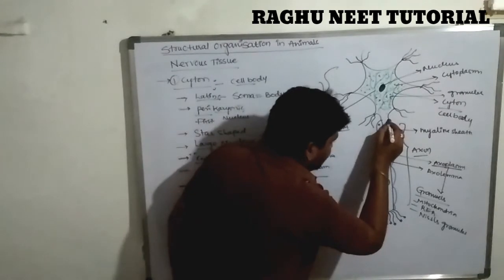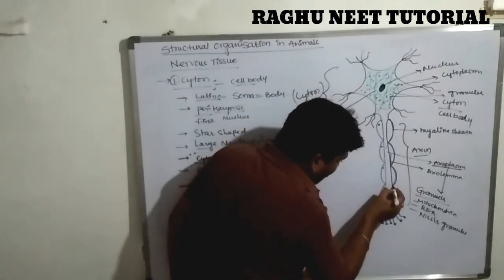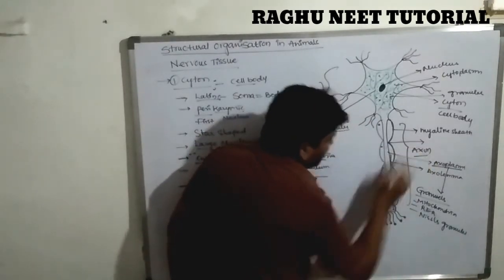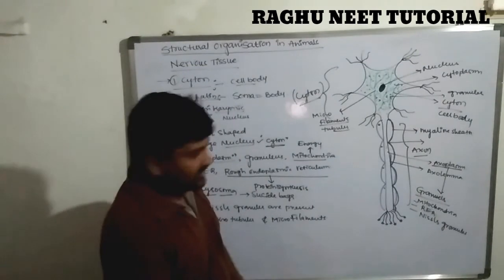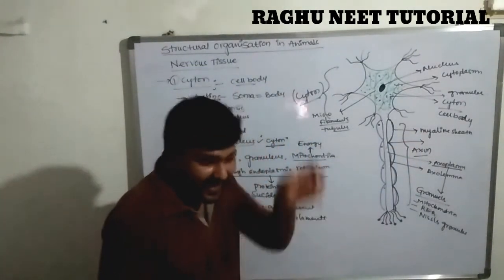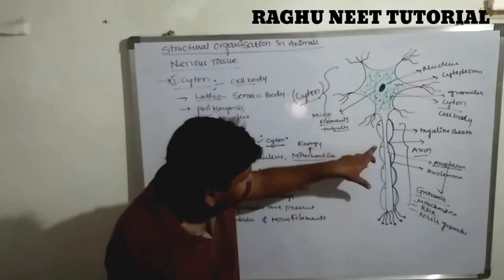The outermost covering sheath, the myelin sheath, is arranged segment by segment. In between the segments there is a gap. Are you clear? So this is known as the myelin sheath. The myelin sheath is completely covering the axon in segments.